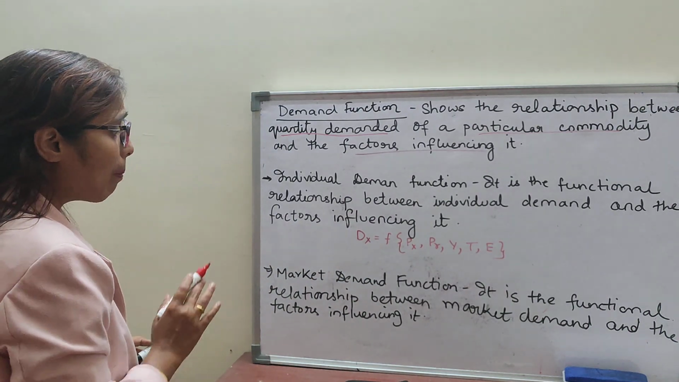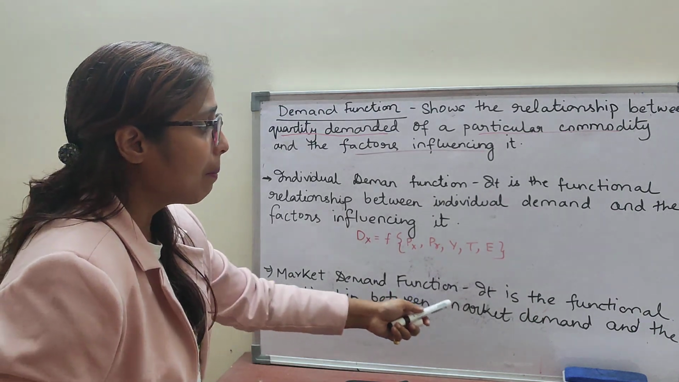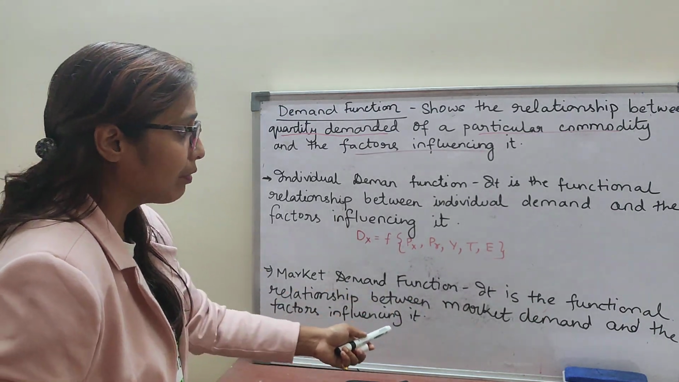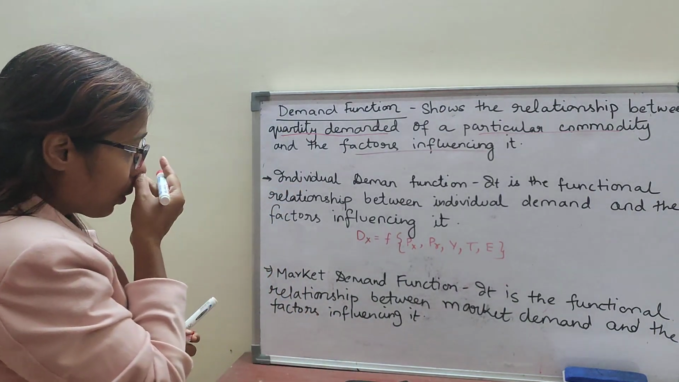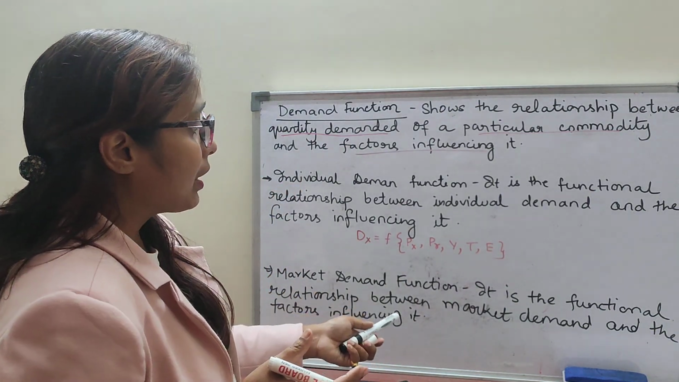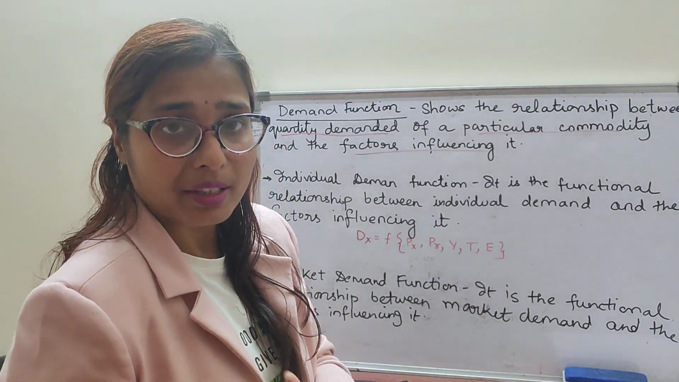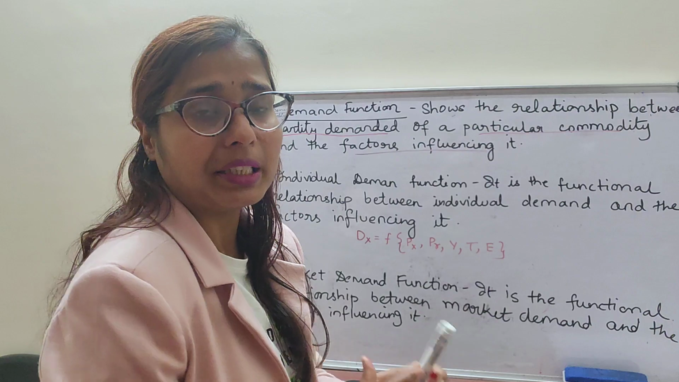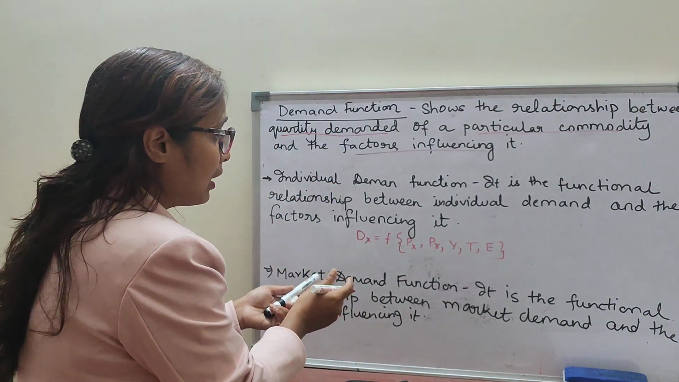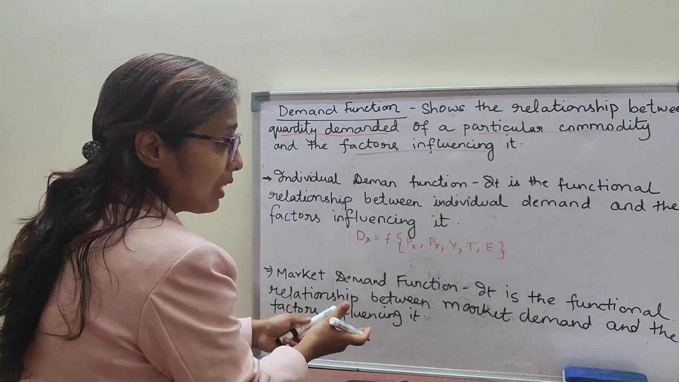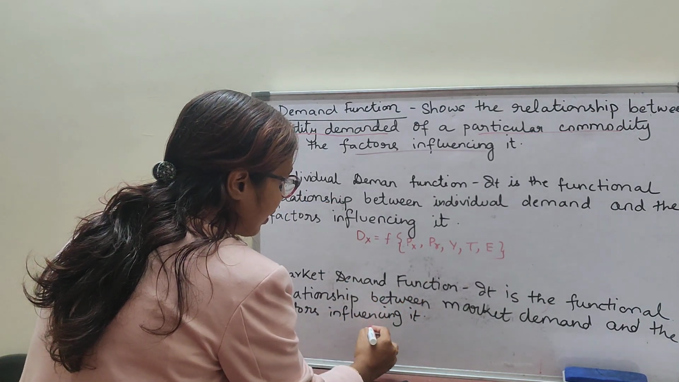Clear? Now market demand function is the functional relationship between market demand and the factors influencing it. Market demand is where all the buyers are there. So we have to see what are the factors which are affecting the market demand. Here all the factors of the individual demand function will come, and also the market demand function factors will come.